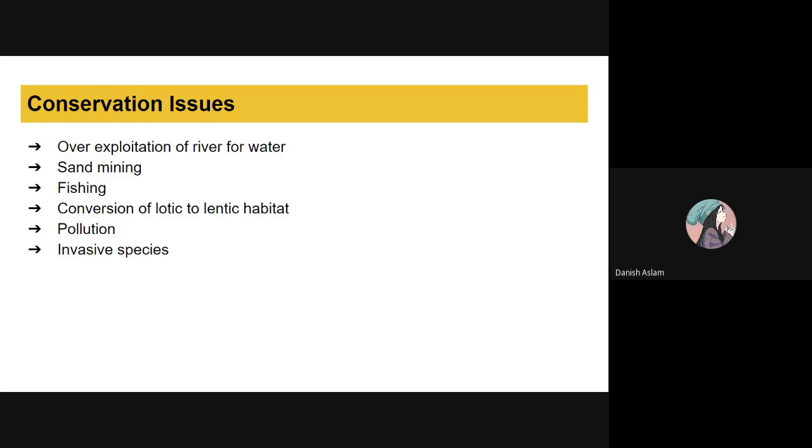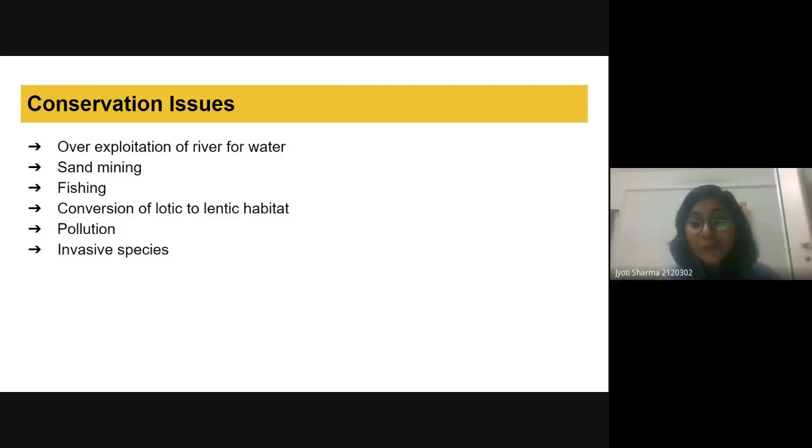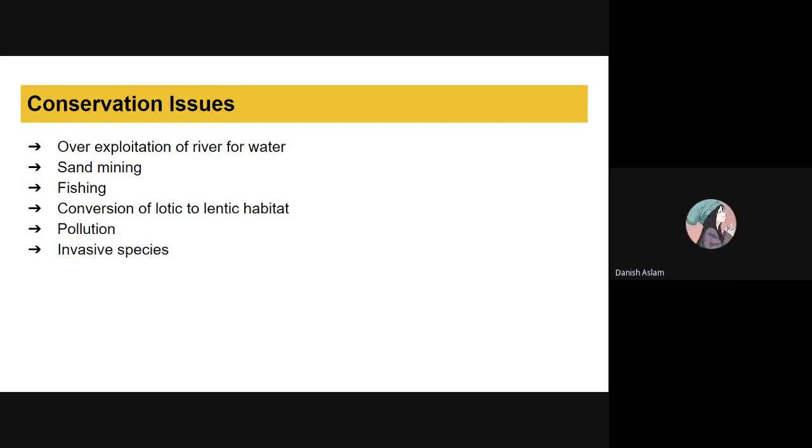Due to sand mining, the vegetation is being lost, and the vegetation inside the water bodies and the livestock of fisheries are also reducing. You can also say that most of the nutrients are found in the sediments only, and along with the sand, they get taken away. Yes, exactly.